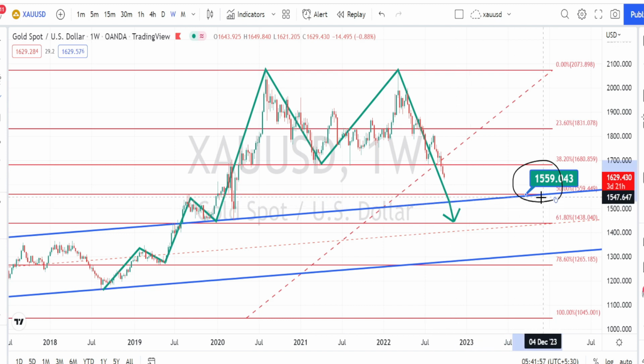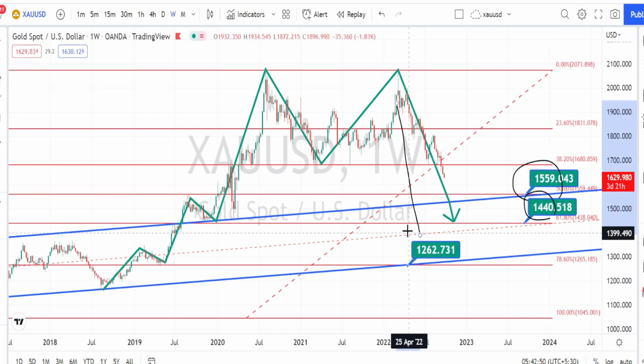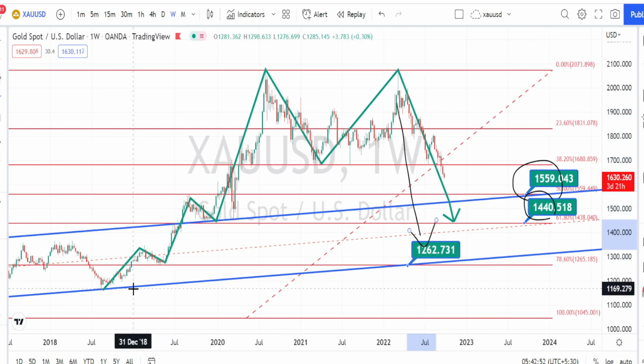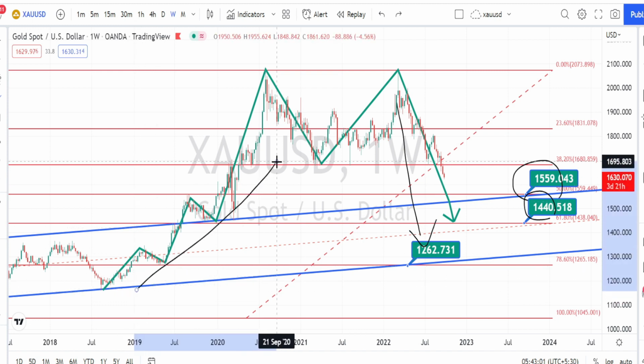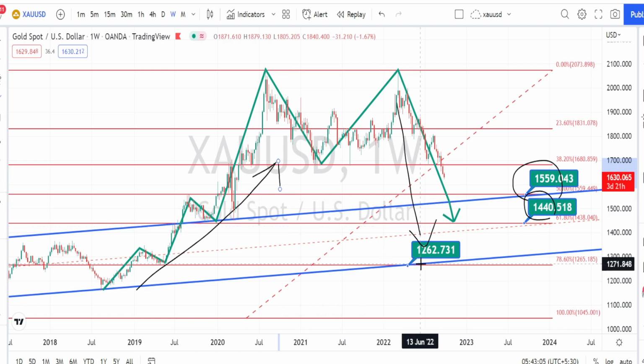And if the price action breaks this 50% retracement, we can expect it to test the next level of support, which is going to be around 61.80 level, which is going to be around 1440. And all this price action is considered only as a retracement of the bullish trend it has made in the past. It is not a trend reversal, it is only a retracement.